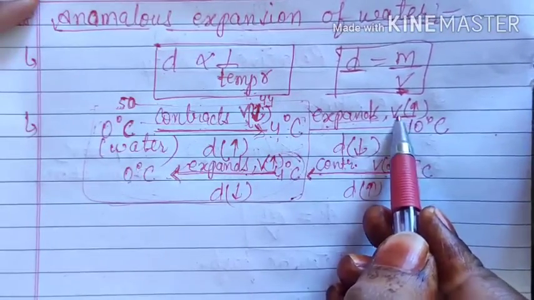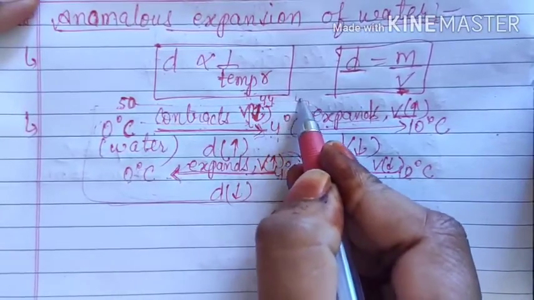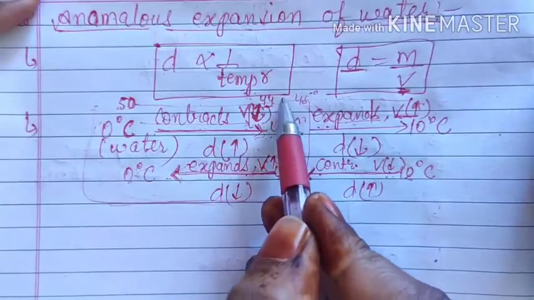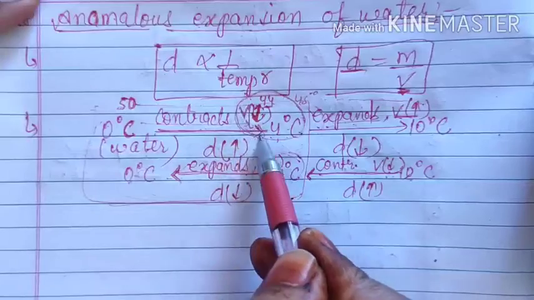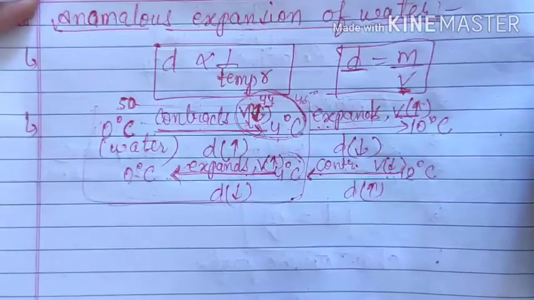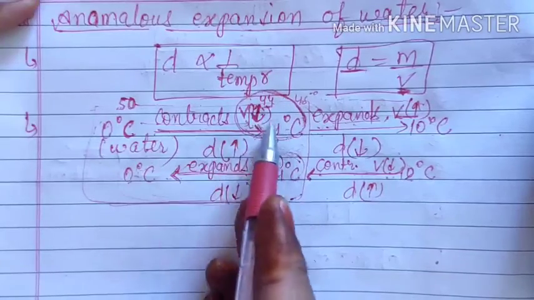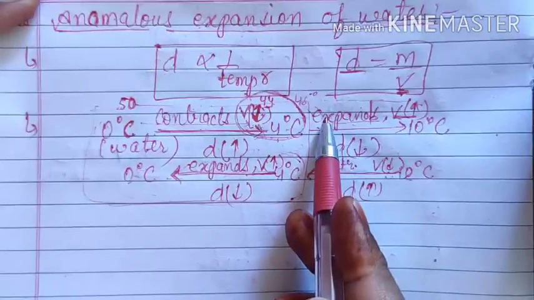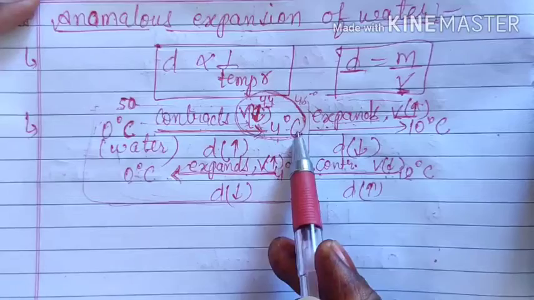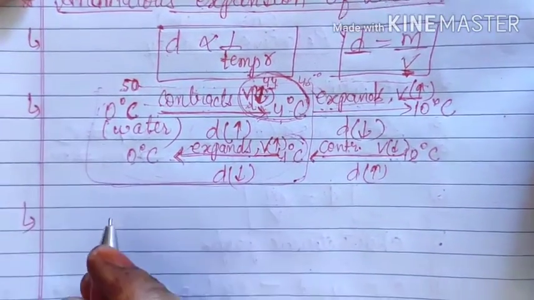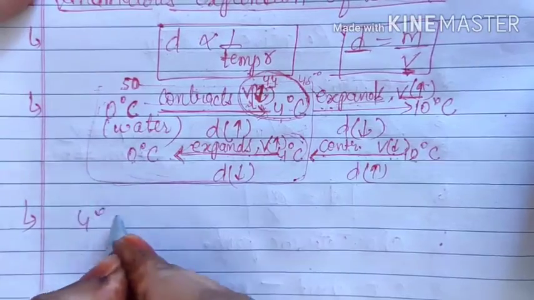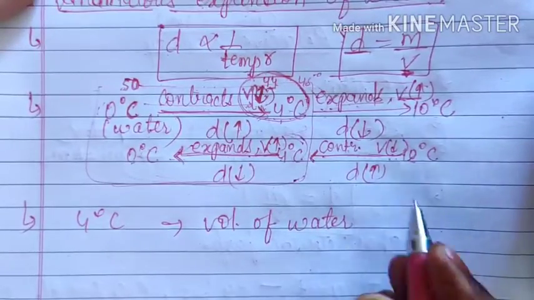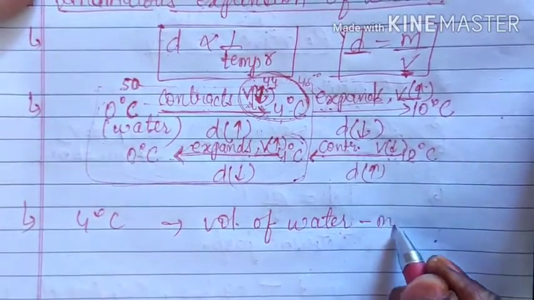After that you are saying that the volume will start increasing, that means just after this point it will become 45, 46, something like that. So the conclusion is the volume is minimum at 4 degrees Celsius, and this is a very important concept. Okay, because before 4 degrees Celsius the volume was more than 44, and after that also it will be more than 44. But at 4 degrees Celsius the volume is minimum, which is one very important concept: at 4 degrees Celsius the volume of water, and we are talking only about water, because everything will not show like this, is minimum.